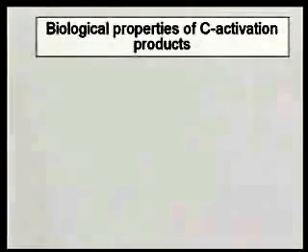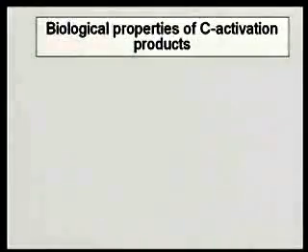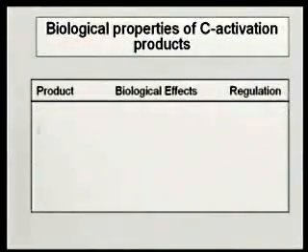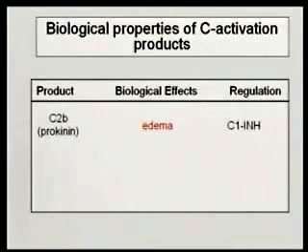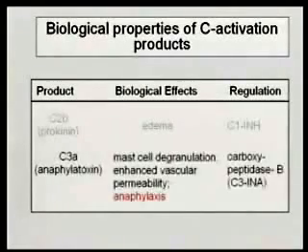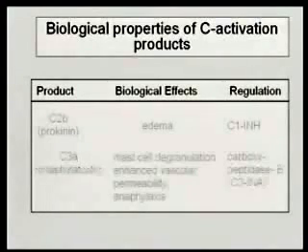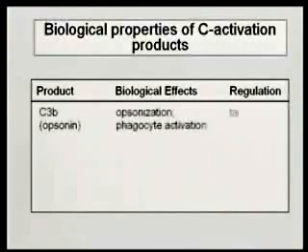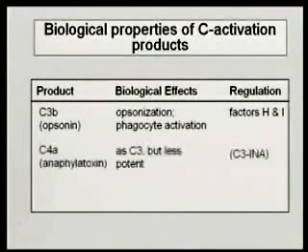All right, what I've done here is I've made some tables that summarize some of the biological activities and how these things are regulated. Some of this we've already seen. C2b, this component causes edema. It's regulated by C1INH. C3a is an anaphylatoxin. It causes anaphylaxis. It's regulated by C3INA. These are review things. C3b, opsonin, regulated by factors H and I. Factor I destroys C3b. Factor H facilitates that destruction.